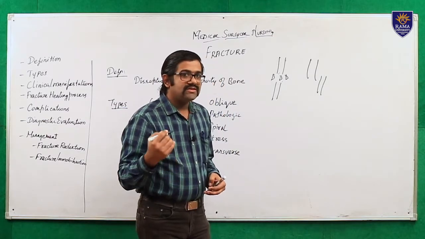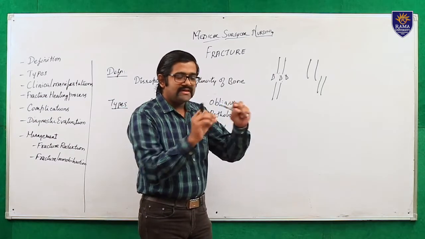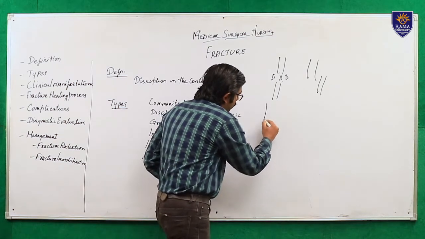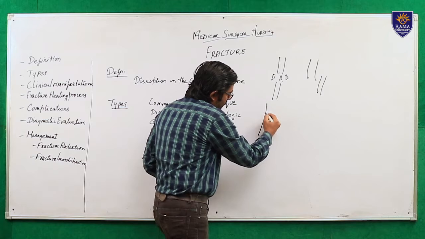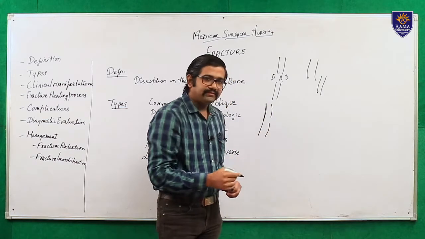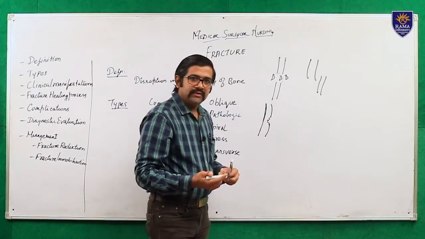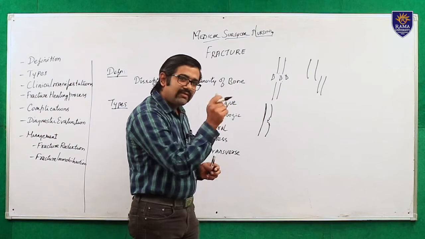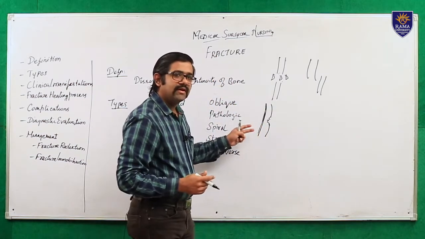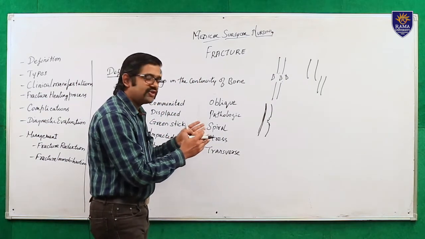Third one is green stick. What does green stick mean? In a tree, you can see a green stick. If you break it, the stick will be broken on one side and the other side will remain attached. This type of fracture is called a green stick fracture. Here, the bone is broken on one side and the other side remains intact. It is usually seen among children.